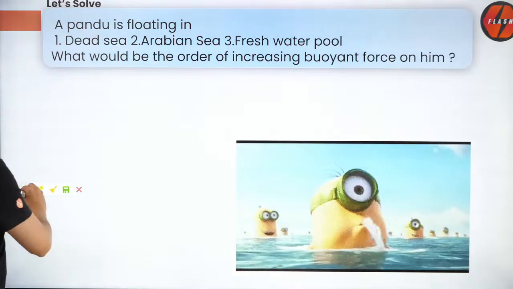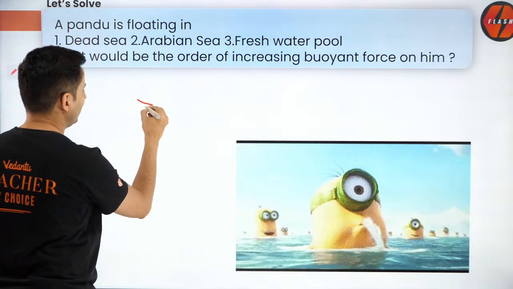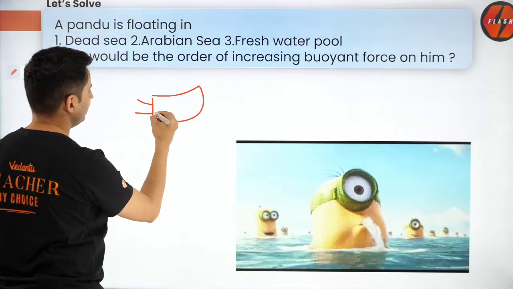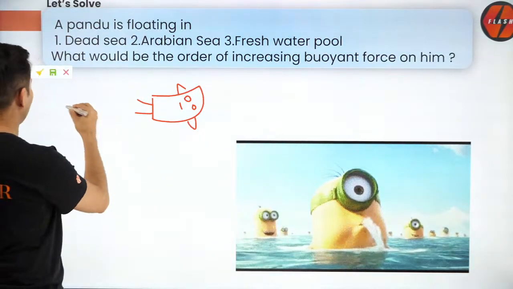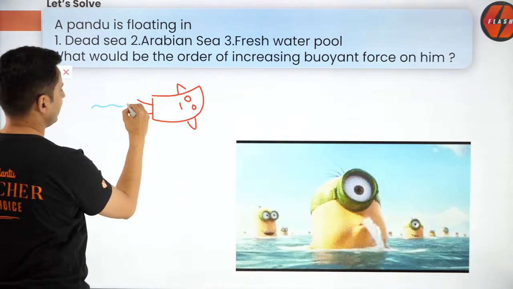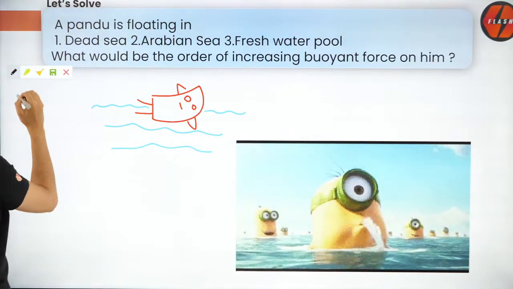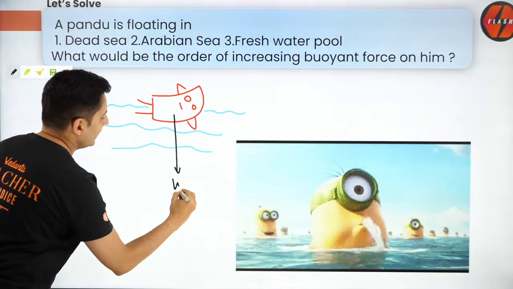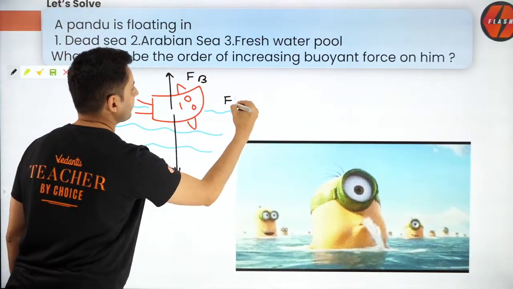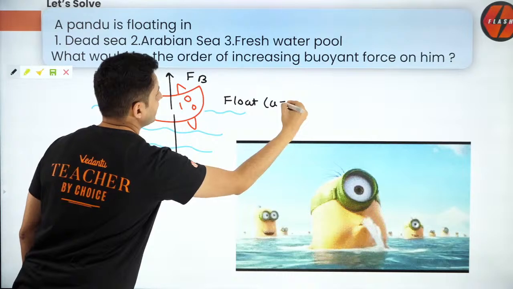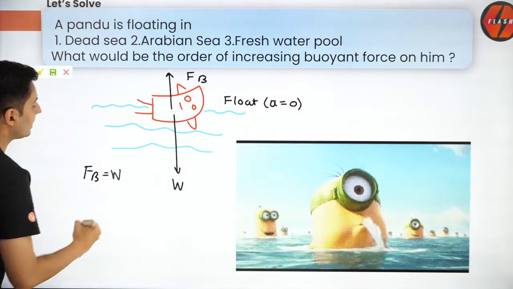Yeah, you guys got it wrong. Think about it. That Pandu who will be floating in that water, there are only 2 forces acting on him. One is the weight, second is the buoyant force. And he's floating. If he's floating, that means acceleration is 0. And if acceleration is 0, buoyant force is just going to be equal to the weight.